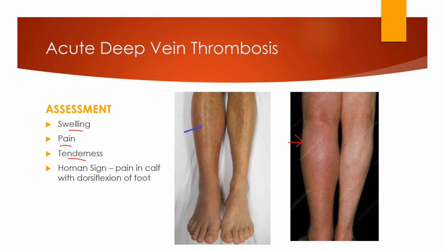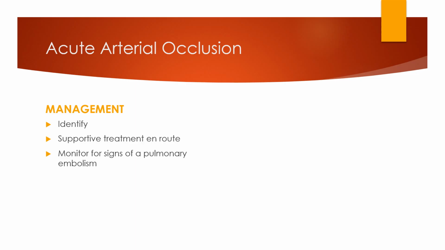They will often have a positive Homan sign, which is pain in the calf with dorsiflexion of the foot. So if they pump their foot, they have pain in their calf. Management for this patient is also going to be to identify the signs of that DVT, okay? Provide supportive treatment en route, and then monitor for signs of a pulmonary embolism.